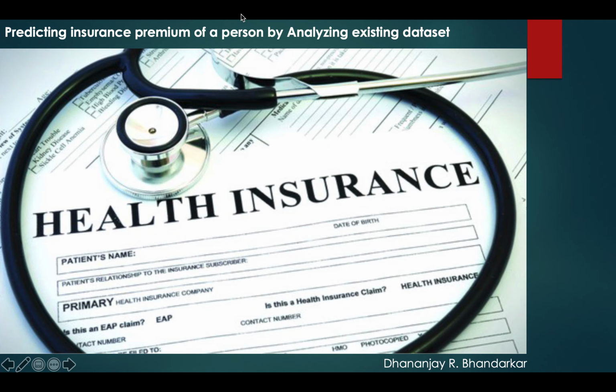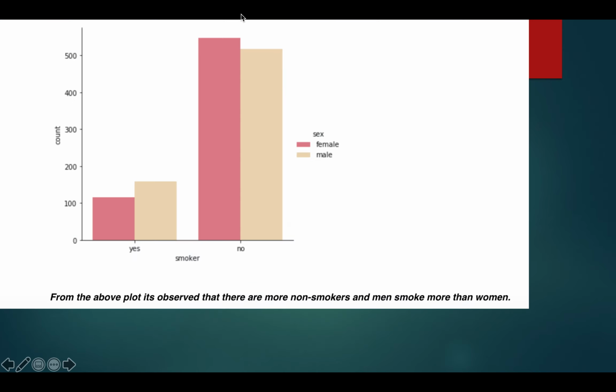Now our challenge is to predict the insurance premium for a person when he comes to the organization to be offered insurance.